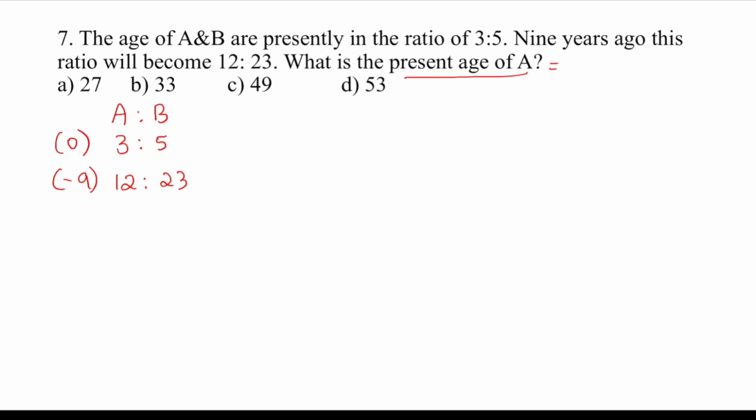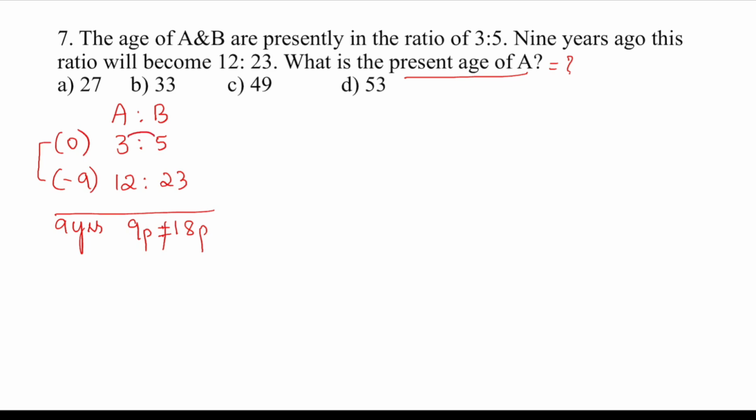So, present age of A is how much? Now, for this again we can take the difference. Difference between present and 9 years ago will be how much? 9 years, isn't it? Now, difference in the ratio is how much? 3 and 12, it is 9 parts and 5 and 23, it is 18 parts. But it is not equal. The parts are not equal. We have to make it equal first. So, how to make it equal?